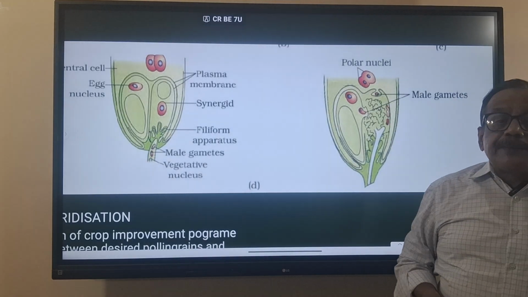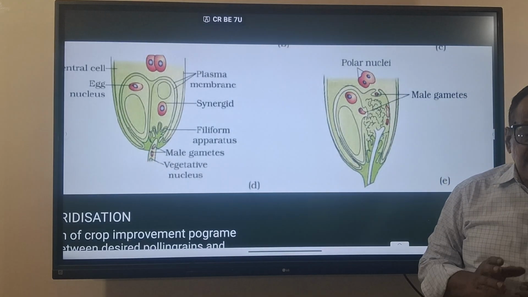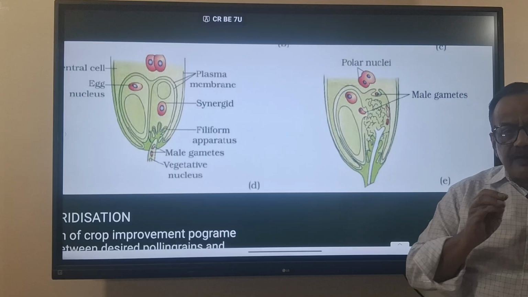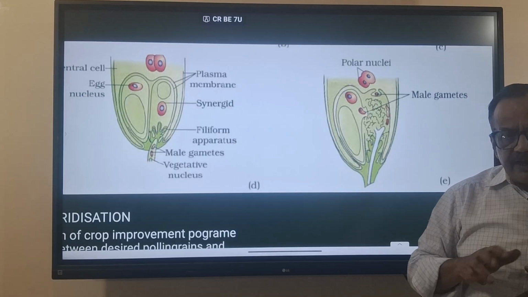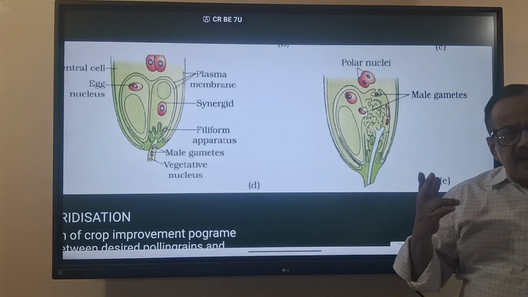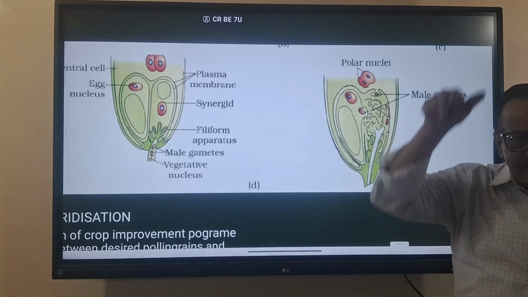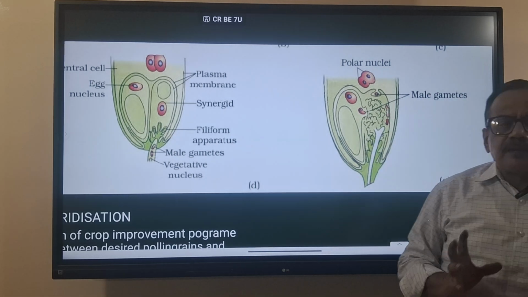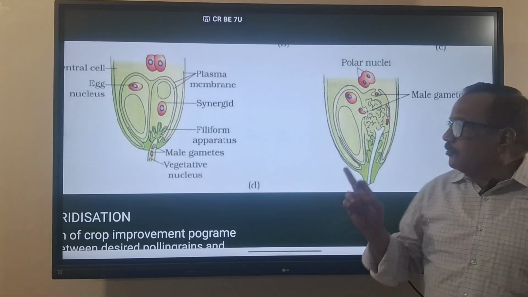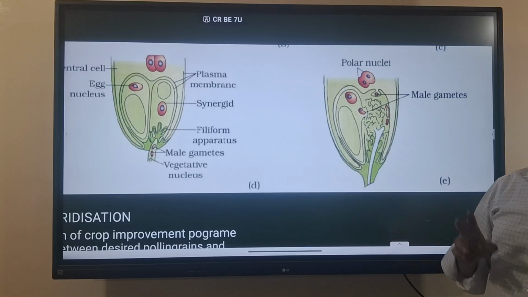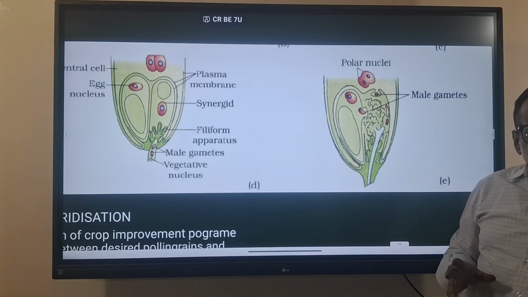This is called triple fusion: fusion of one haploid male gamete nucleus and two haploid nuclei of the central cell. We call it double fertilization, triple fusion.